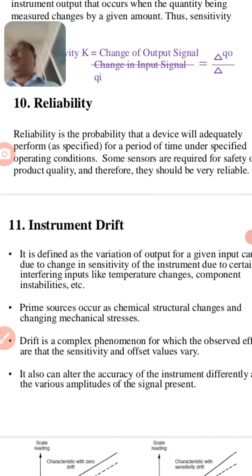Sensors should be more reliable, so that sensors will work. Otherwise, if the sensors in a driverless car don't work properly, then there will be an accident or the car will crash somewhere. That is what the reliability of sensors is. Reliability is the probability that a device will adequately perform.